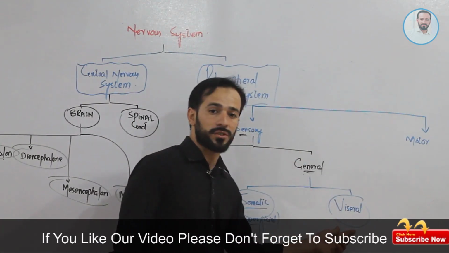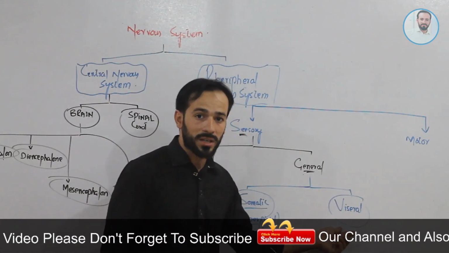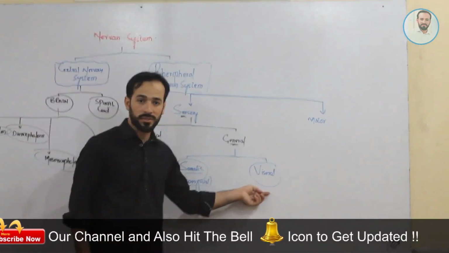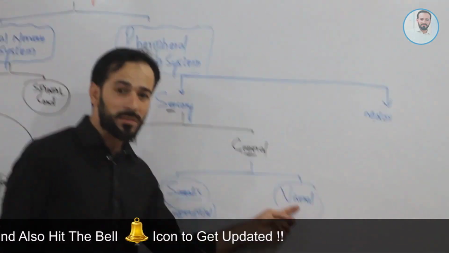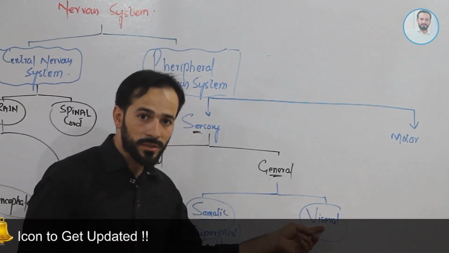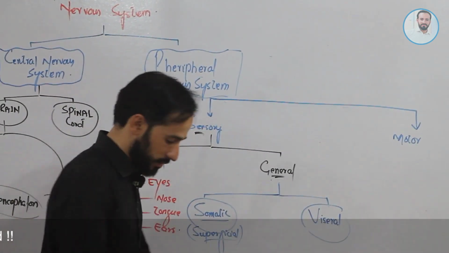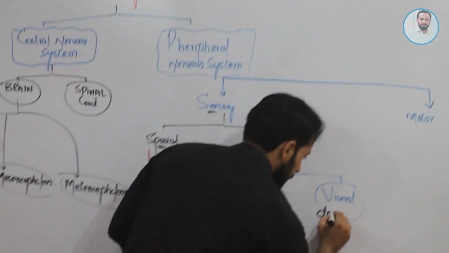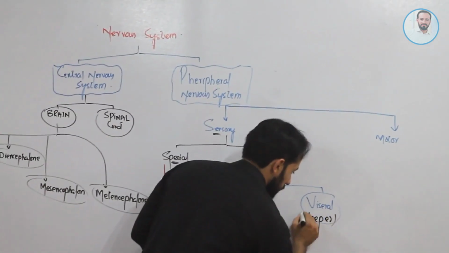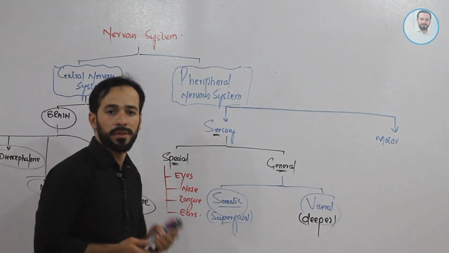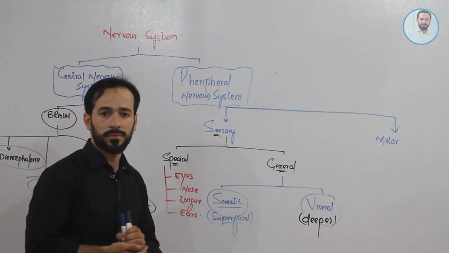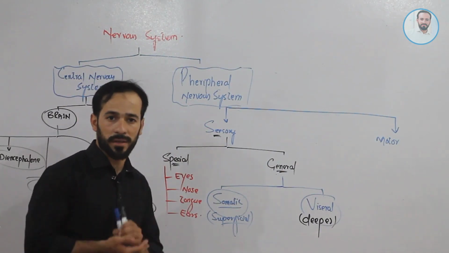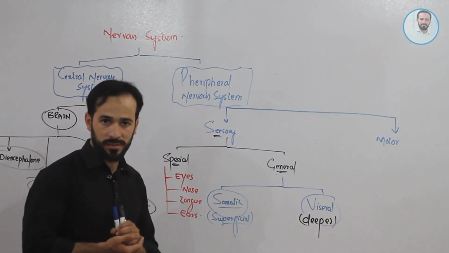And visceral sensations, as you know, viscera means organs, and the organs of our body lie deep inside our body. So visceral means those sensations which are coming from deeper parts of the body, right? For example, abdominal pain, gastric pain, colic pain, intestinal pains, right?